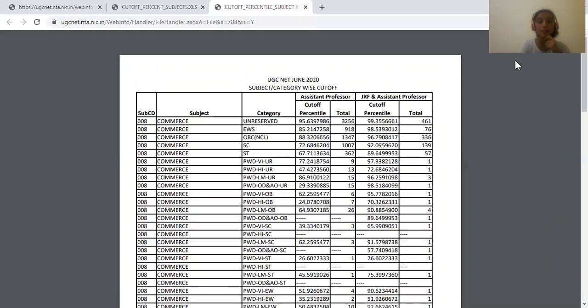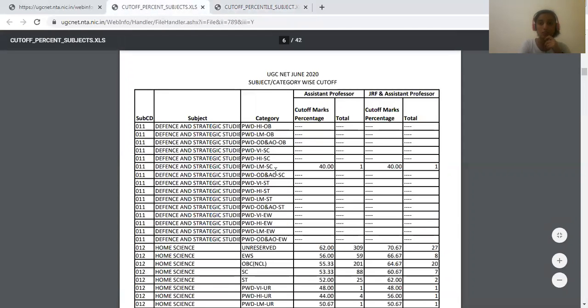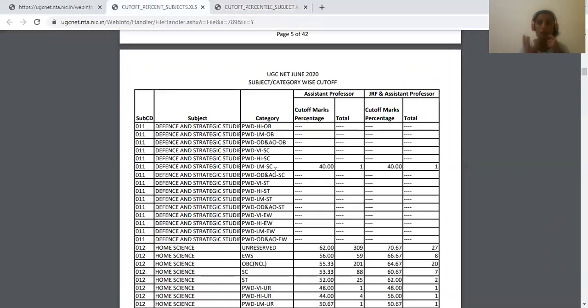So for these 3 subjects alone, if you see here, it does not say cutoff percentage, it says cutoff percentile. So based on that percentile, and based on the category that you had applied for, you have to check if you are eligible or not for these three subjects alone. For all the other subjects other than commerce, Hindi and English, you can check out the cutoff percentage for assistant professorship alone and JRF and assistant professorship.